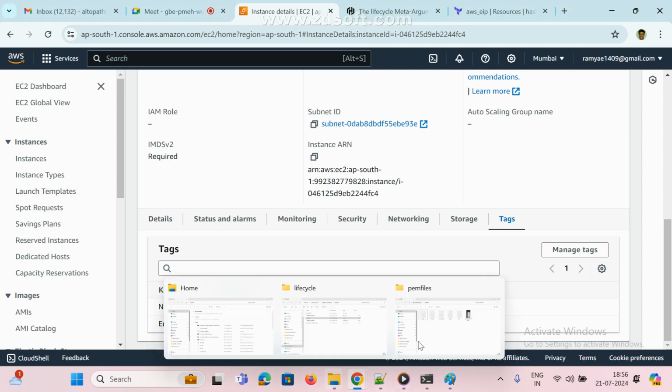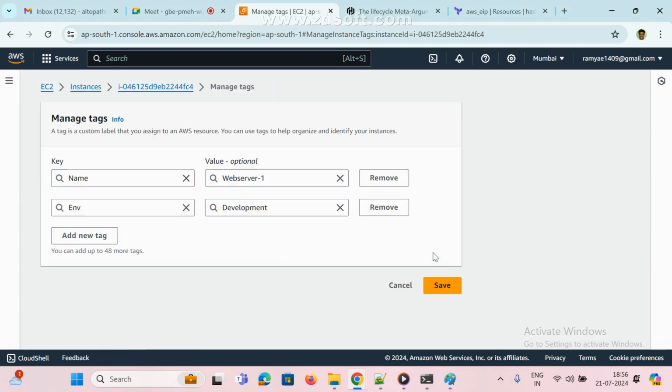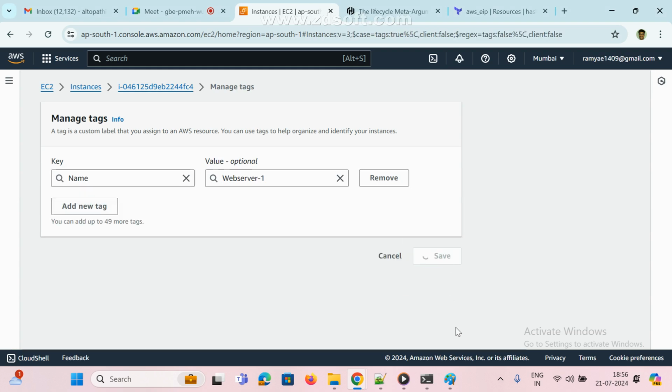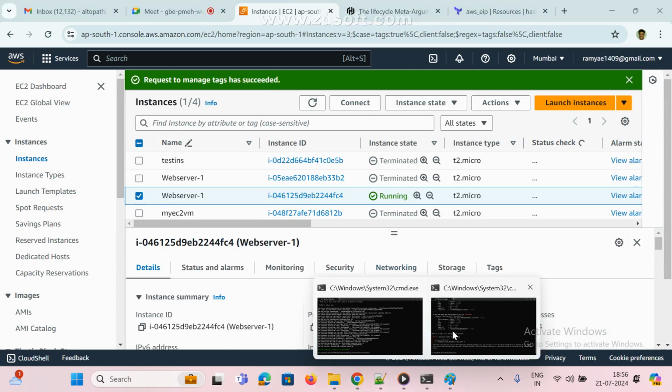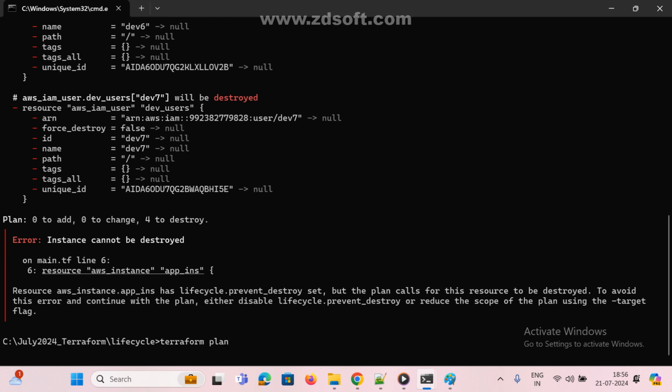First I'm going to change something, my tags. For example, edit. I remove this one, save. Now if I run this again, terraform plan. Can anyone guess what information we'll get here? Add 0, 1 to change, and like this. I removed one tag.